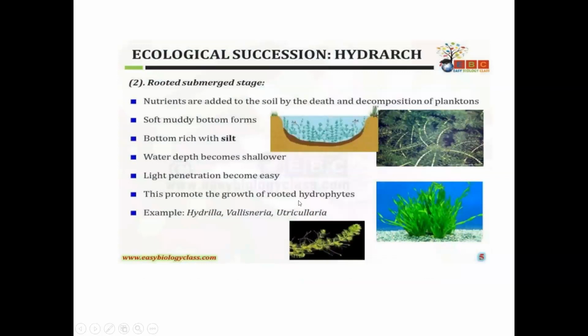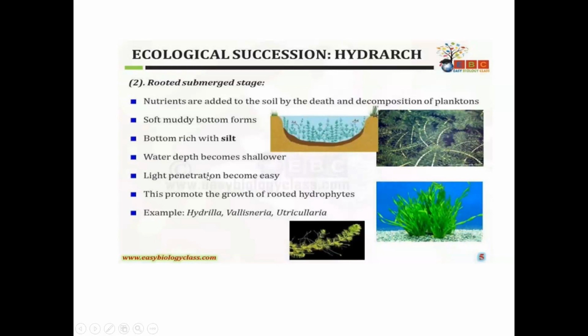So this phytoplankton stage is replaced by the second stage, that is the rooted submerged stage. Here, the first pioneer community grows and synthesizes food materials. After some time, the death and decay of these organisms will take place, and this debris falls on the water, due to which what happens? Slowly the formation of soil takes place. Nutrients are added to the soil by the death and decomposition of phytoplankton, and a soft muddy bottom will be formed, a bottom which is rich with silt.